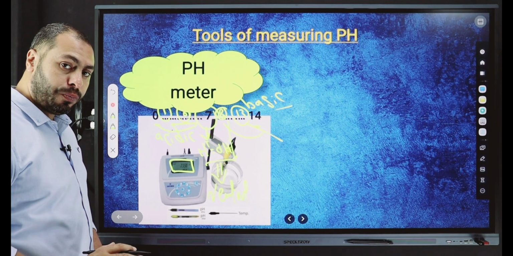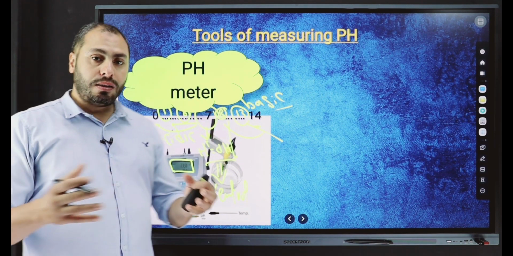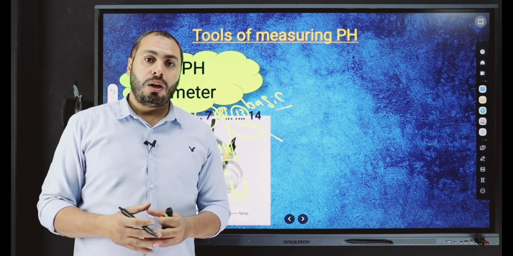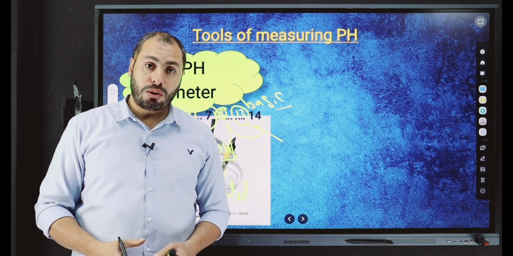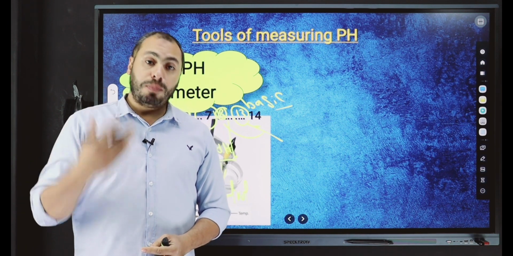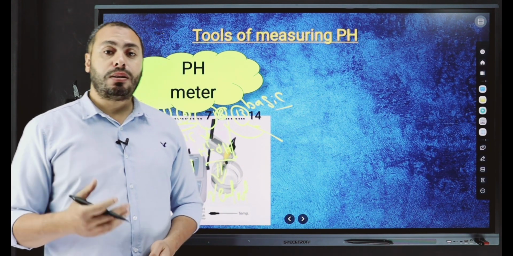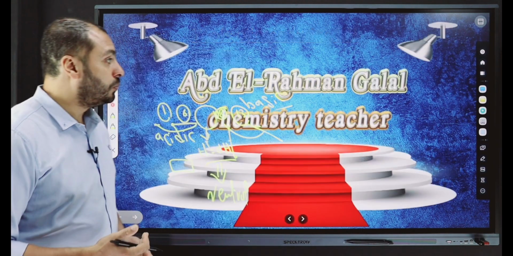Is it clear for you now? And we make a summary for our lesson today. We studied what is meant by science, what is meant by chemistry and the branches of chemistry, what is meant by measurement, the importance of measurement, and the measurement in the chemical lab. Thank you for